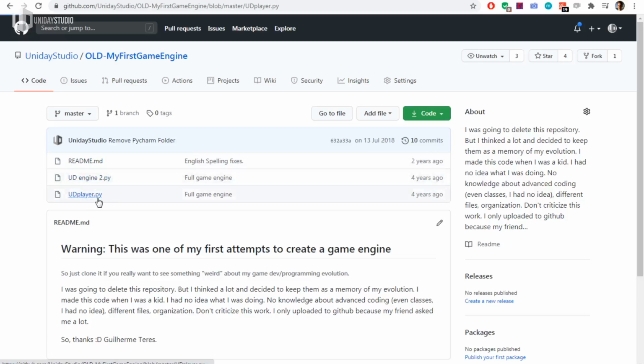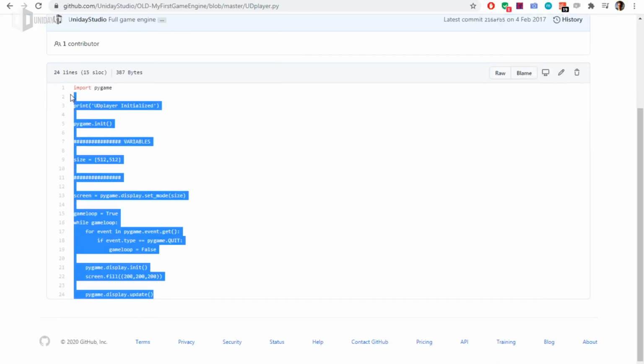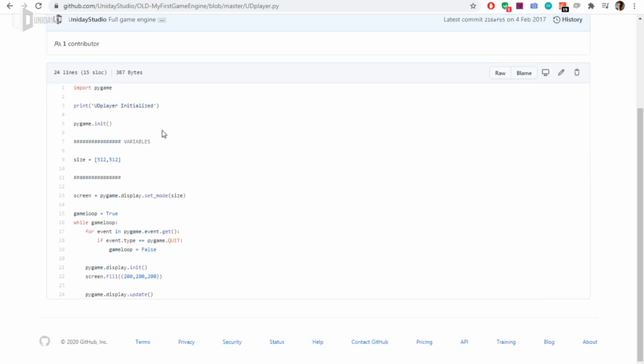I have the UD player. And what is the UD player? The UD player, in my mind, was a standalone thing that you would use to export the game and do stuff. But there's nothing here, as you can see. It's a very poor Pygame game loop. Very poor here, nothing going on.